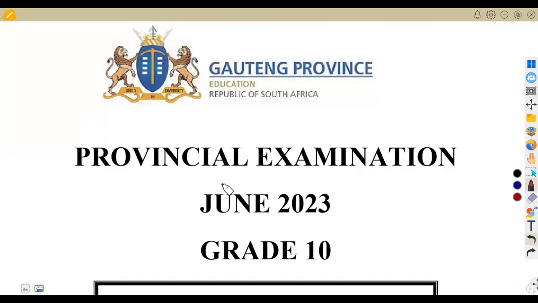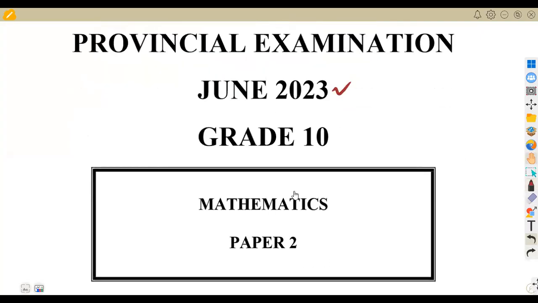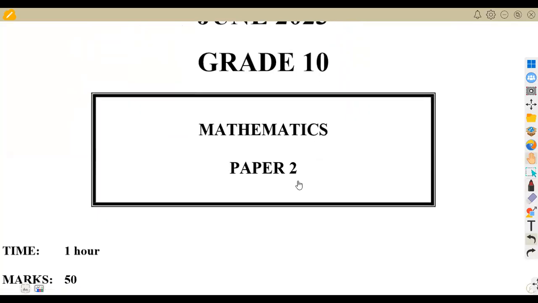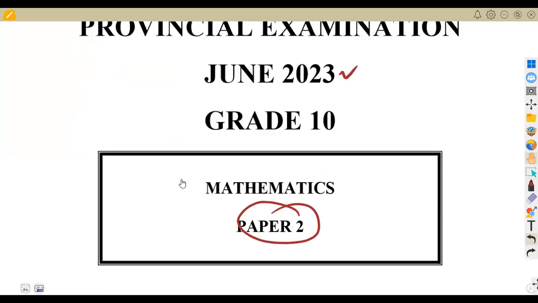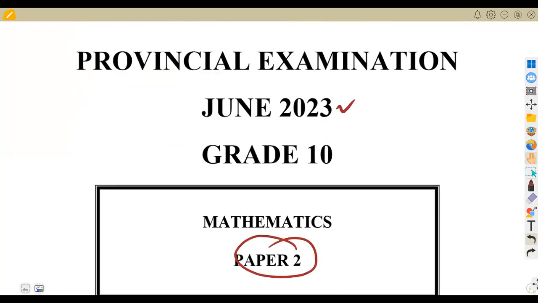This is a provisional examination that you're going to have, the June 2023 exam from the province of Gauteng. So just quickly rush through our questions so that we see how we're supposed to attempt these questions. Like I said, for mathematics paper 2, we are expected to answer this in an hour, and that was 50 marks. So we shall see how we're supposed to attempt the questions.